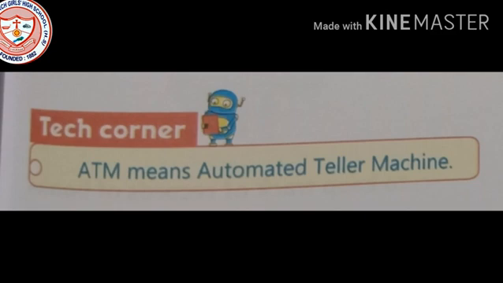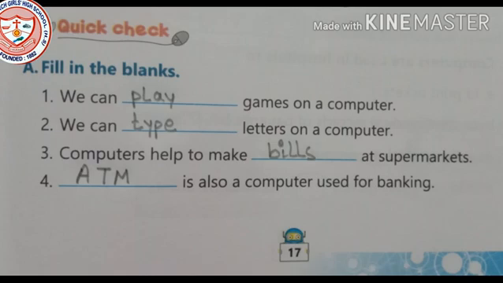Now let's do some exercises. In the next slide, you are getting all the exercises. Please note it down. Number A, fill in the blanks. Number 1: We can dash games on a computer. We can play games on a computer.